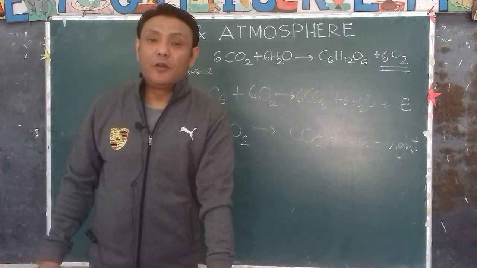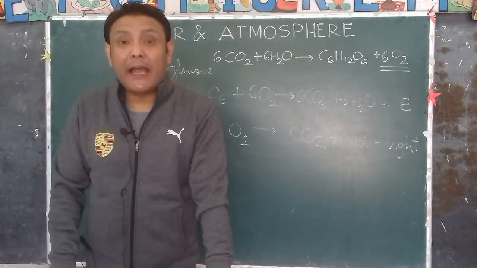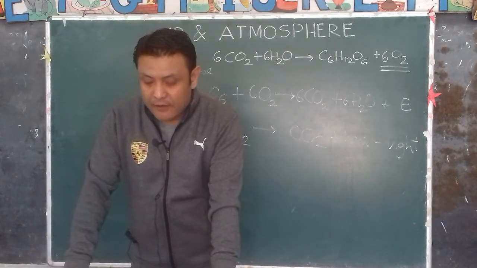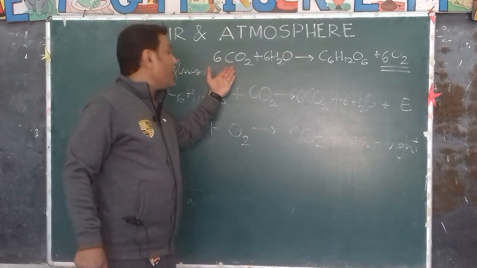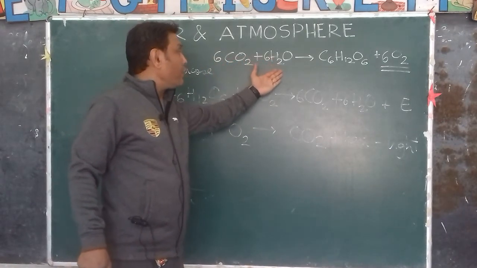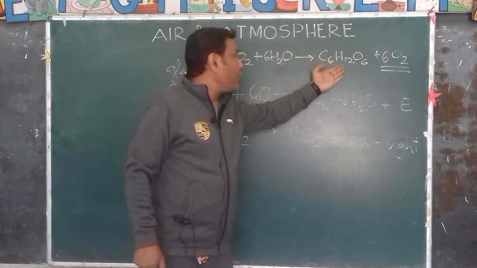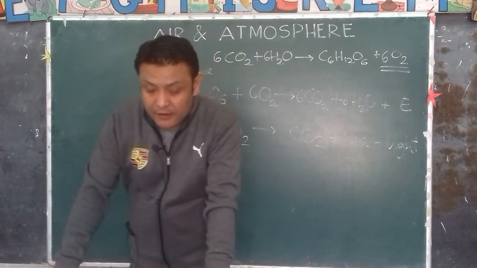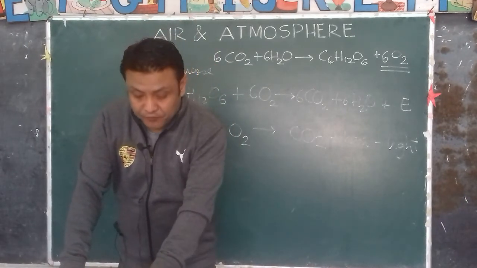Next is role in photosynthesis. So we all know that green plants in the presence of sunlight use carbon dioxide in the air to prepare food in the form of carbohydrate by the process called photosynthesis. So carbon dioxide reacts with water in the green plants in the presence of chlorophyll and sunlight to produce glucose and oxygen. So this is the equation for photosynthesis, where carbon dioxide is being used up.